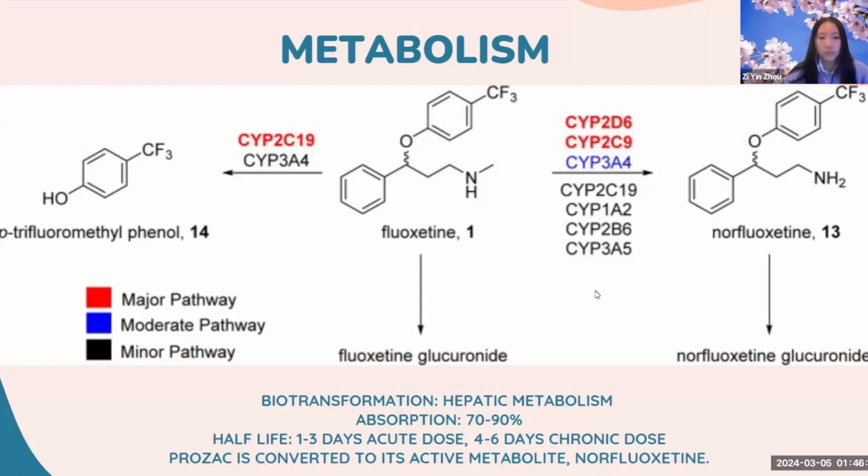As you can see below, if we focus on the left, we see an enzyme protein called CYP2C19, and this protein has instructions to make enzymes in the liver cells for endoplasmic reticulums, which are organelles responsible for processing and transport, and to get from fluoxetine to p-trifluoromethylphenol, which is number 14, it undergoes oxidative O-dealkylation. And on our right, we see 2 other enzyme proteins, such as CYP2D6 and CYP2C9.